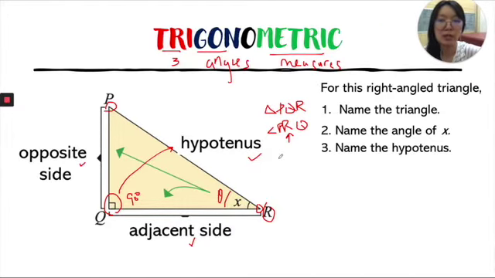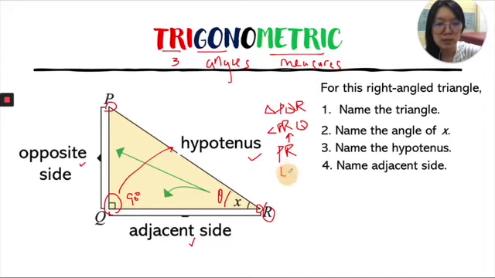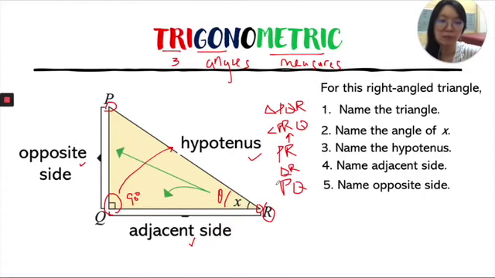Name the hypotenuse. Hypotenuse is always the side opposite the 90 degree, which is PR here. We can also put it as RP. They are the same. Name the adjacent side. Adjacent side is from Q all the way to R. So we can write that as QR or even RQ, the other way around. Name the opposite side. It is P to Q. So it's P to Q or Q to P.